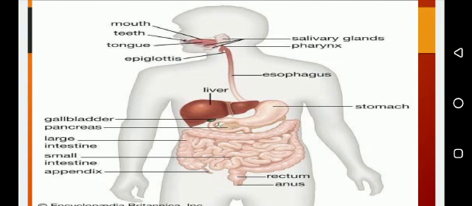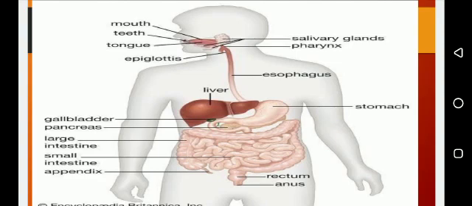All these parts are included in the digestive system. You know that you take food through your mouth. Then this food is chewed by your teeth and converted into small pieces.